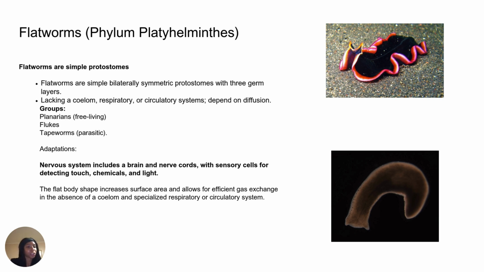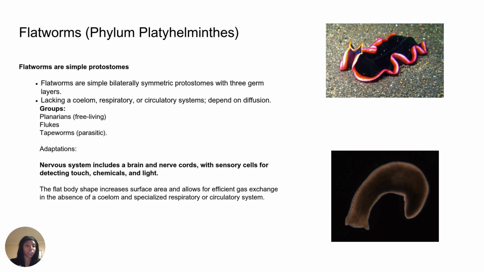And so flatworms also lack a colon, respiratory, or circulatory systems, and this depends on diffusion. Diffusion relies on the natural movement of the molecules. So, for example, with gas exchange, flatworms lack specialized respiratory organs like lungs or gills. And so oxygen from the environment is going to diffuse directly into their body walls, into their cells, while the carbon dioxide, which is the waste product, diffuses out.